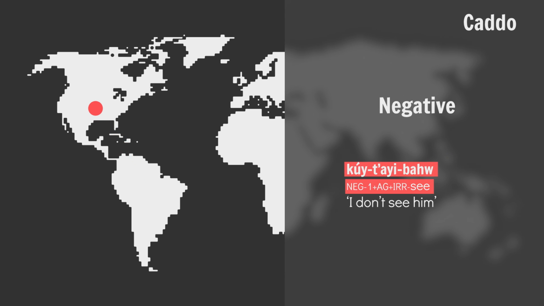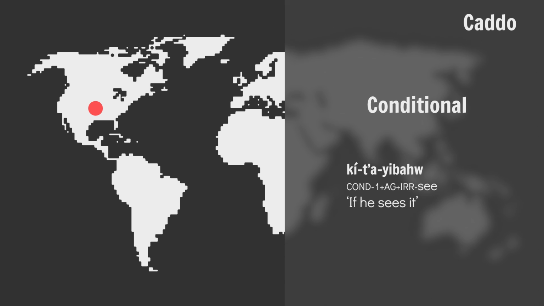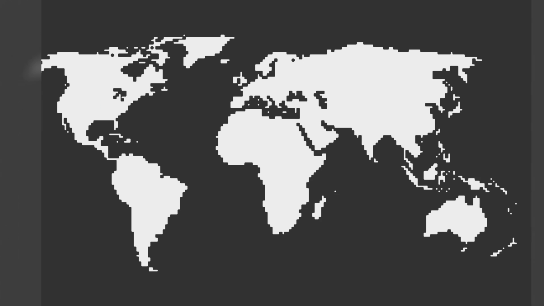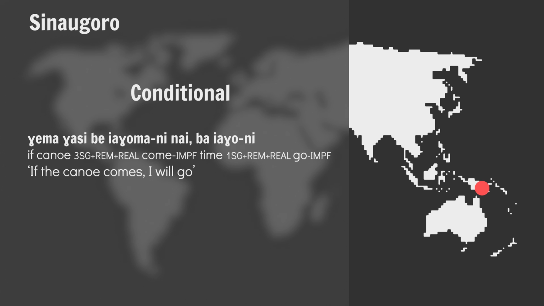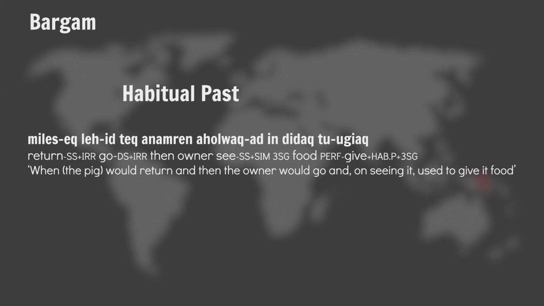Although many languages have specific negative and interrogative markers that do not affect the mood of a statement. Reportive modality, at least in realis-irrealis systems, tends not to be marked for mood, whereas conditional modality does get marked, most often as irrealis. If he sees it. Although Sinaugoro, for example, marks conditionals as realis. If the canoe comes, I will go. And, like we saw in the previous video, Bargam marks the habitual past as irrealis, creating a sort of hybrid modality type thing. It's nuts. When the pig would return and then the owner would go and, on seeing it, used to give it food.